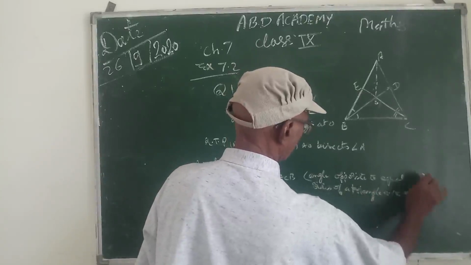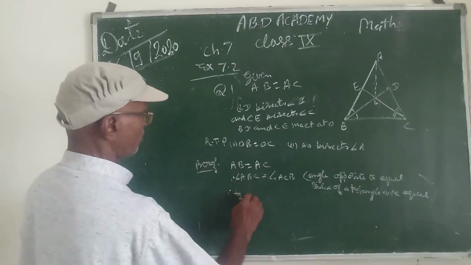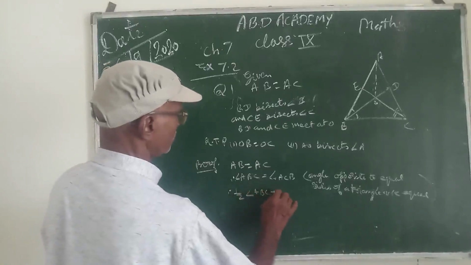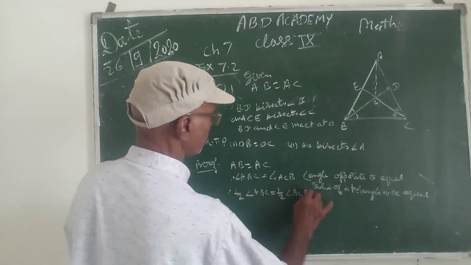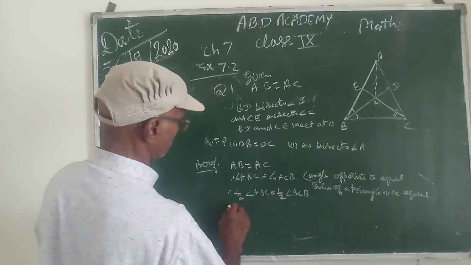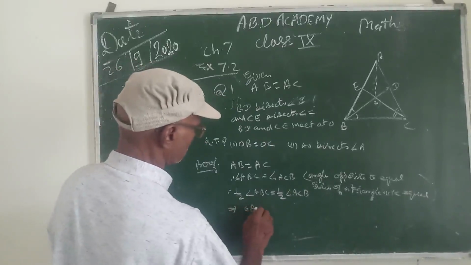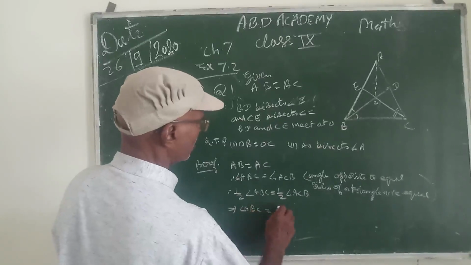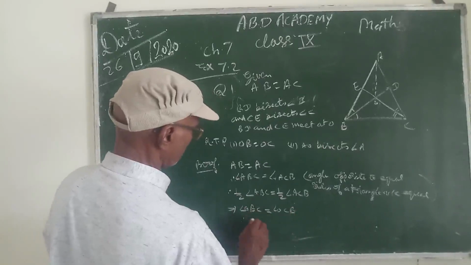This is clear. Therefore, half angle ABC will be equal to half angle ACB. If two are equal, their halves will also be equal, which implies angle OBC, which is half of angle B, is equal to angle OCB, which is half of angle C.